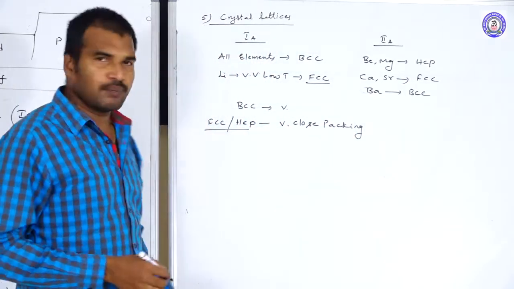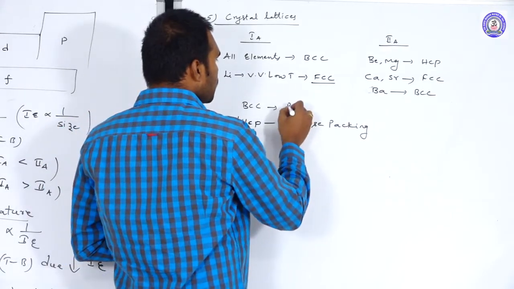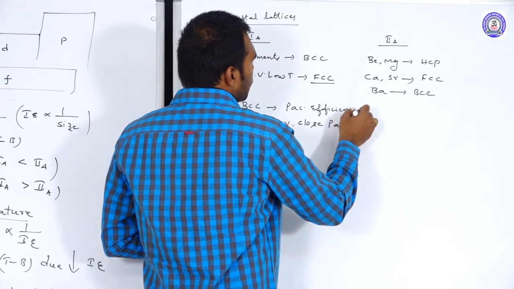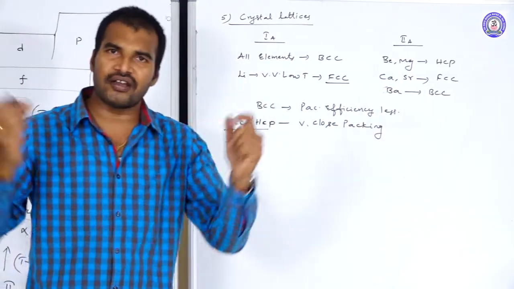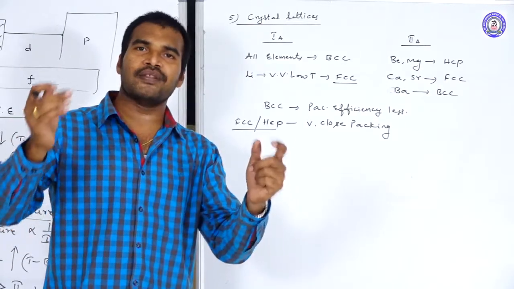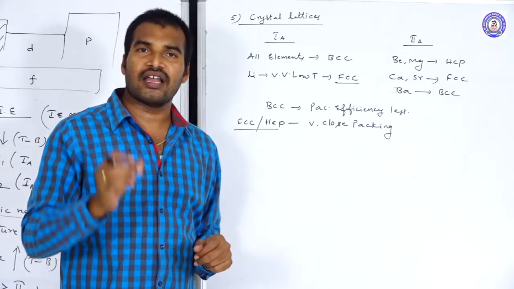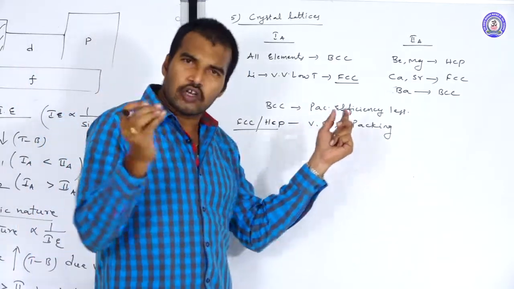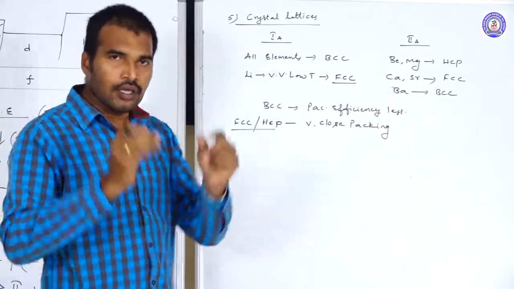Okay, but in case of BCC, the atoms are far away from each other. Here the packing efficiency is what? Packing efficiency was less. Understood? In case of BCC, the atoms are far away from each other. Because of that, what happened? The packing efficiency is less. In case of FCC or HCP, the atoms are very close to each other. Because of that, they are very closely packed. So the packing efficiency is very high.